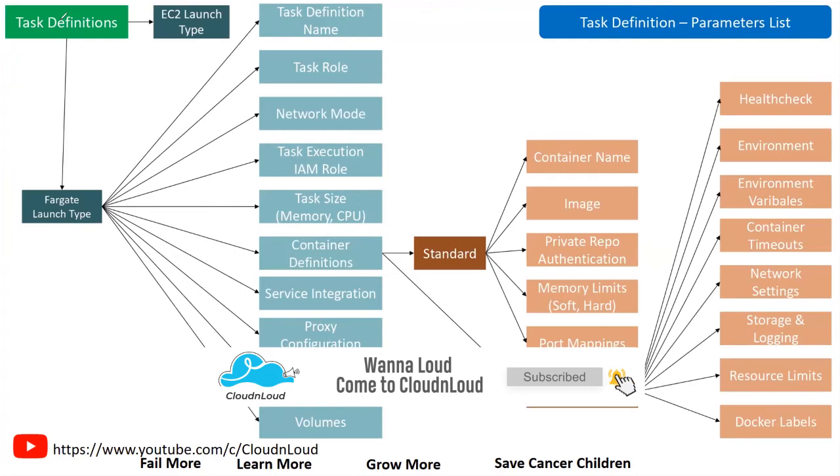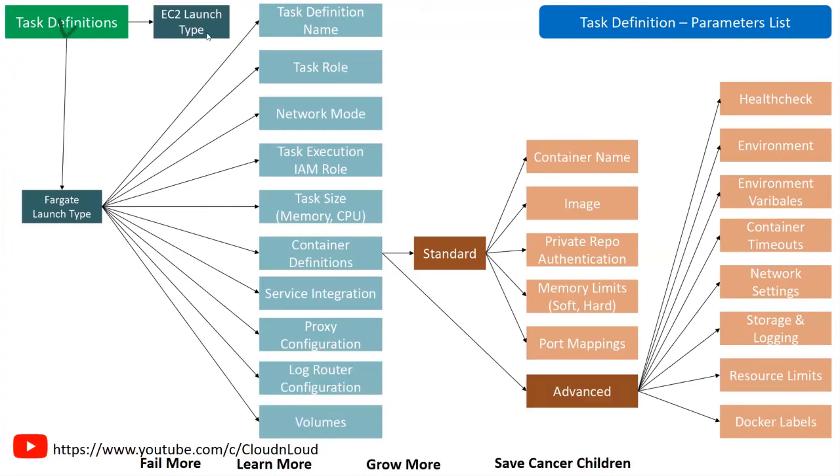So if you are creating a task definition, right, you need to select which launch type, EC2 launch type or Fargate launch type. When you select the Fargate launch type, then you need to define the task definition, you need to define the task role, you need to select which network, I mean which VPC, under that what the subnets are, and what the IAM permission is.